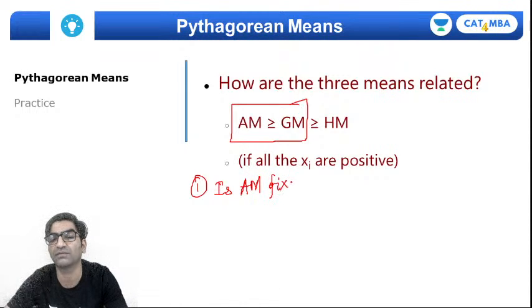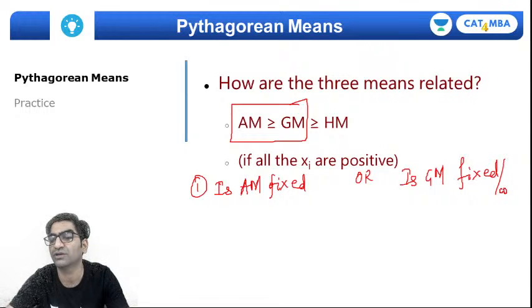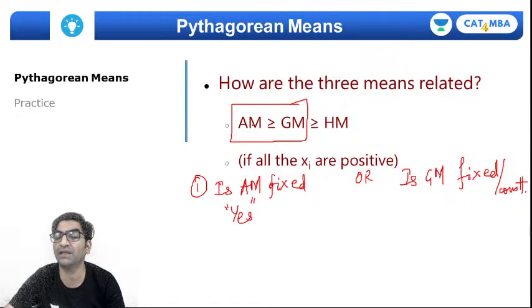fixed or not, right? Is AM fixed or is GM fixed, right? One of them has to be fixed or constant, right? Otherwise this method will not work, right? So you need to figure out. Supposing you get an answer, yes, arithmetic mean is fixed, right? So what will you do? You will say, okay, arithmetic mean अगर fixed है तो geometric mean तो उससे हमेशा छोटा होगा.